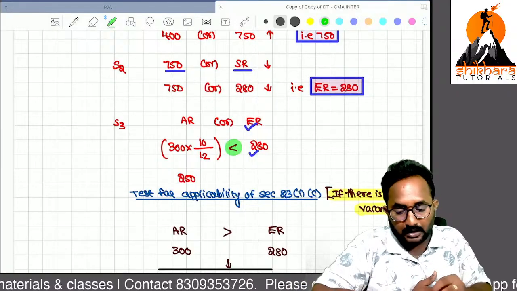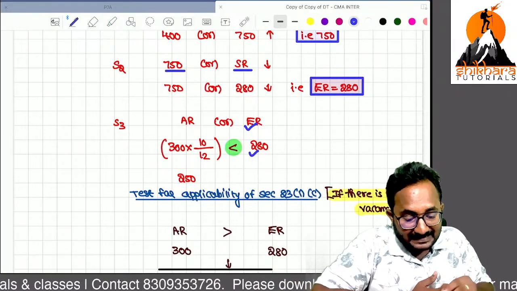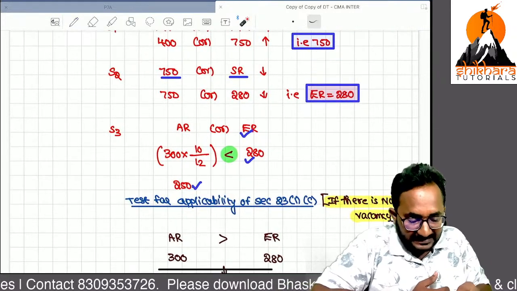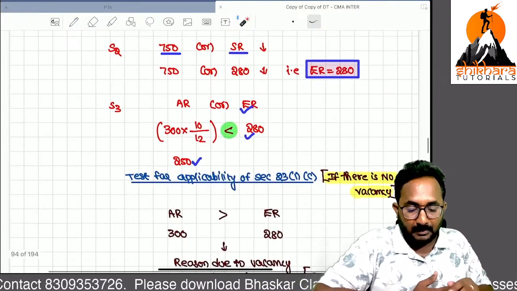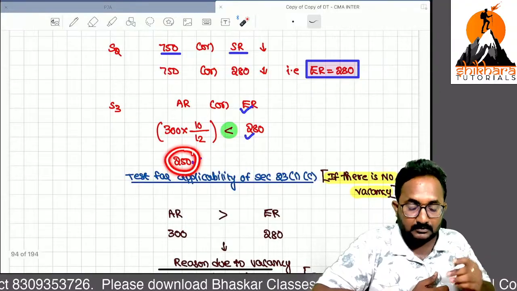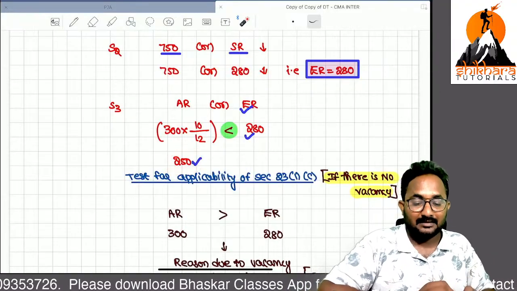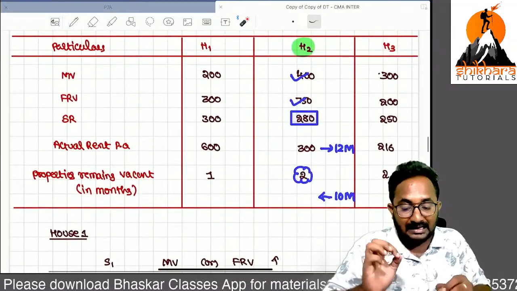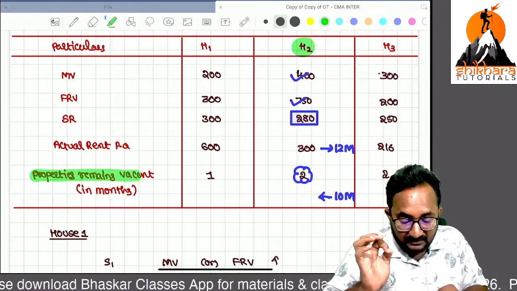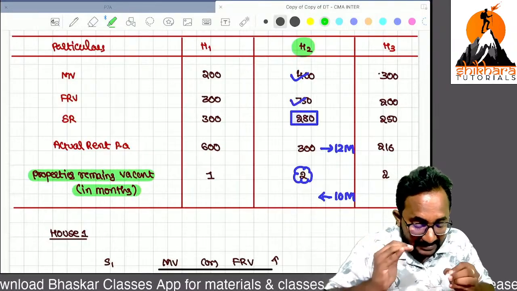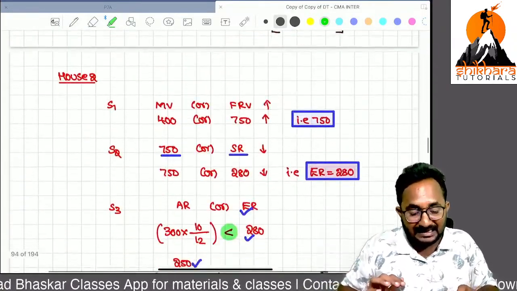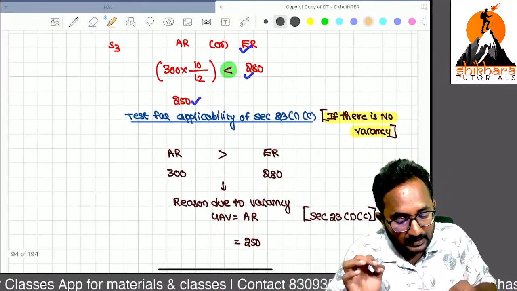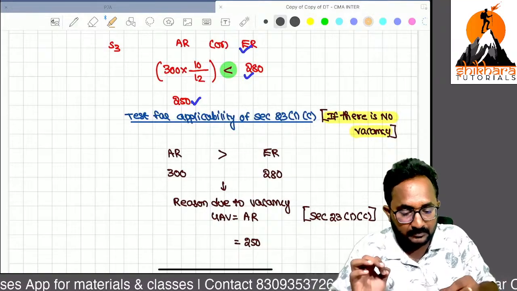Remember, here your actual rent is less than the expected rent. Government is expecting 280, but you earned how much? 250 only. Sir, remember, this is a let out property, and in this question they mention the vacancy. I want to know the reason why you earned less than the expected rent. Definitely they will ask the reason.